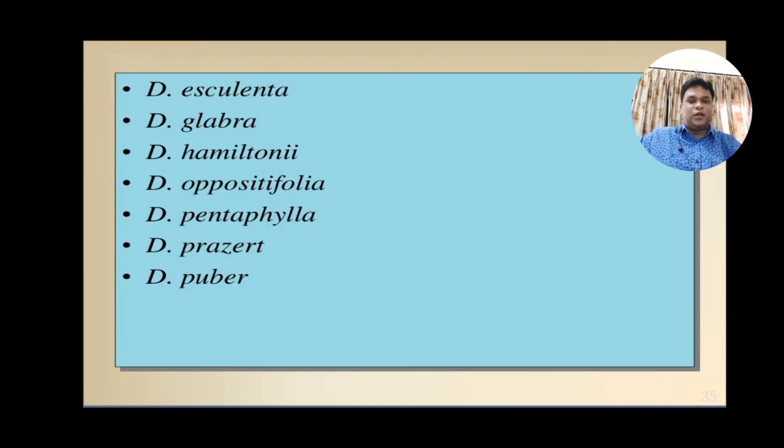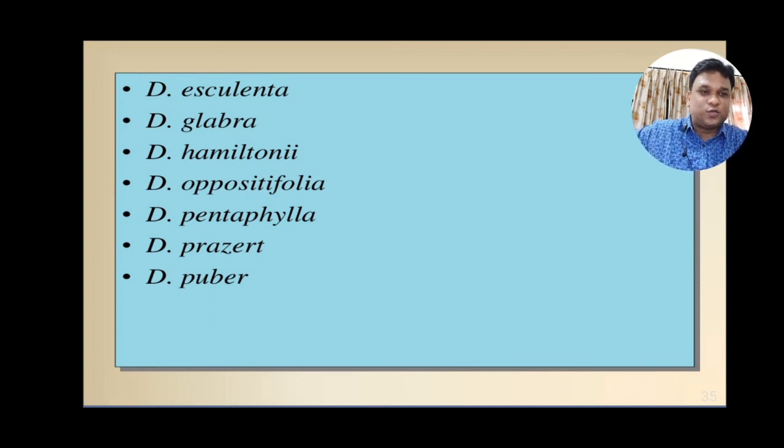There are a few other species of Dioscorea like Dioscorea esculenta, Dioscorea glabra, Dioscorea hamiltonii, Dioscorea prazeri, Dioscorea pentaphylla and Dioscorea puber. With this we end the session on Dioscorea.